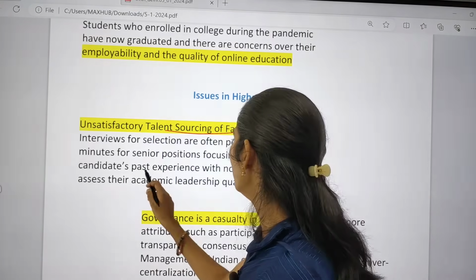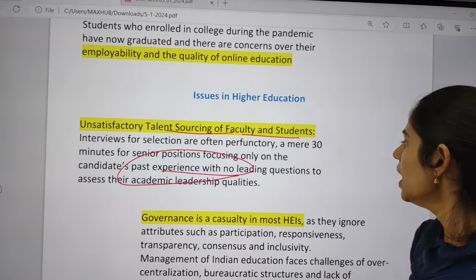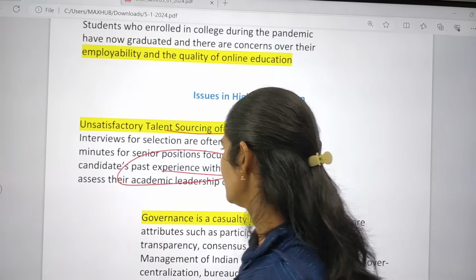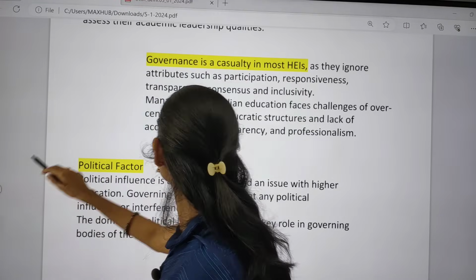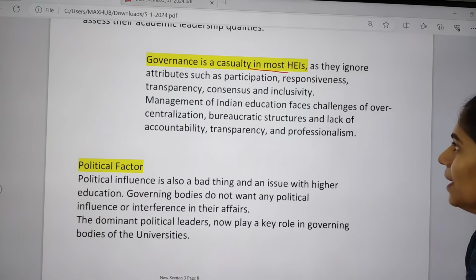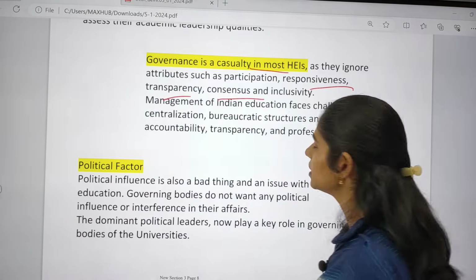Just we are focusing on experience, past experience. And there were no leading questions on the leadership qualities of that person. And next one is governance. It is a casualty in most higher education institutions now. So they will ignore the attributes like participation of students, responsiveness, transparency, consensus and inclusivity.